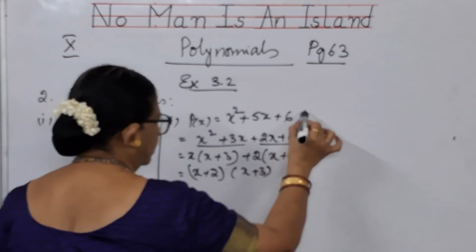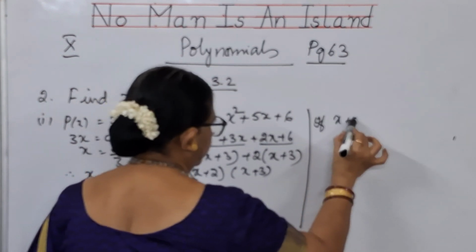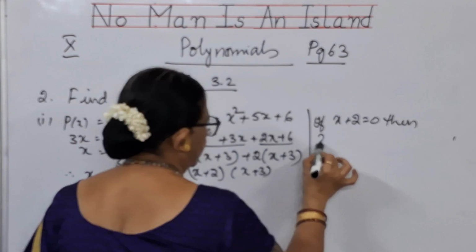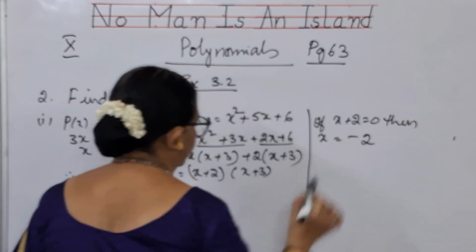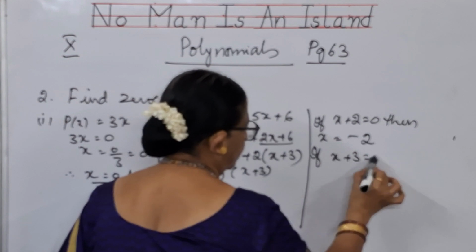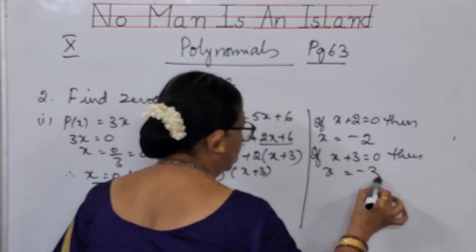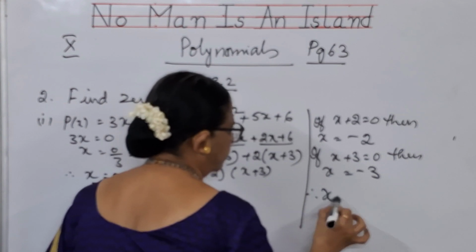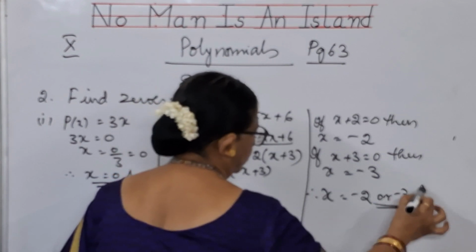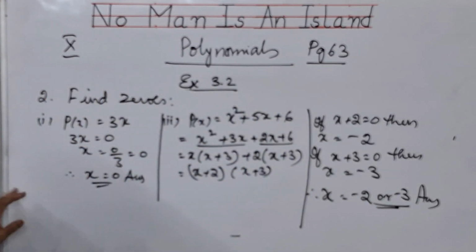If you consider x plus 2 is equal to 0, then x is equal to minus 2. If x plus 3 is equal to 0, then x is equal to minus 3. Therefore, what are x values? Minus 2 or minus 3. This is the answer for this problem, children. I hope you have understood.